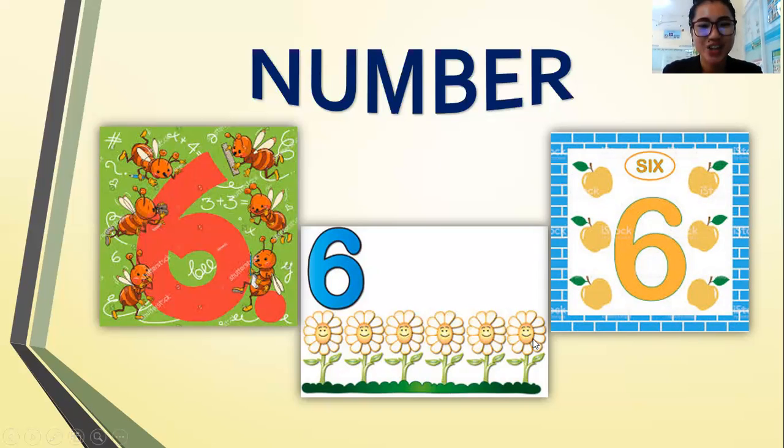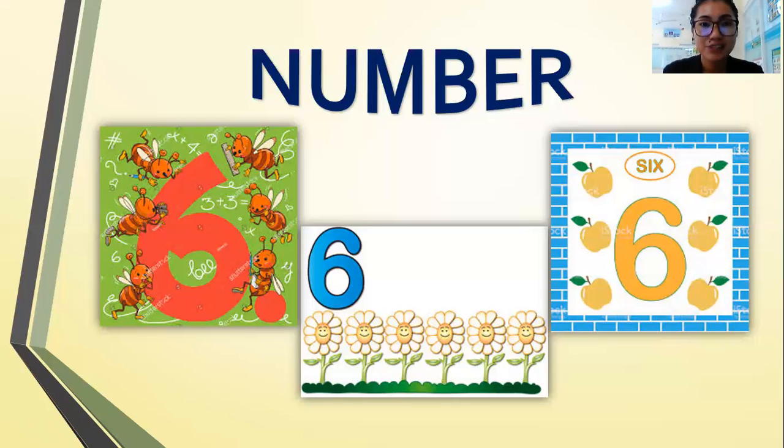Good job. Now let's count the apples. How many apples are there? 1, 2, 3, 4, 5, 6. There are 6 apples. That is all about number 6.